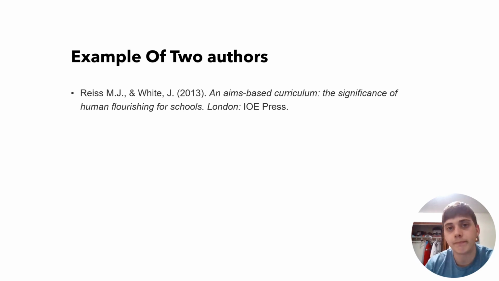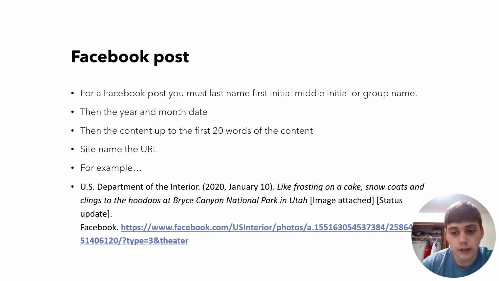It is neat. The next type of APA in-text citation is a Facebook post. This was my next one. For a Facebook post, you need the last name, first initial, then a middle initial, or the group name. Then the year and month that the post was uploaded. Then the content up to the first 20 words. So don't go over 20 words, just stop at 20 words. And then the site name, and then the URL.